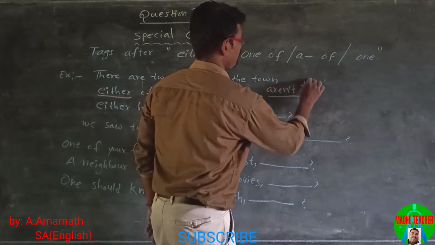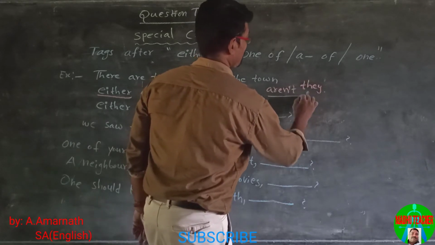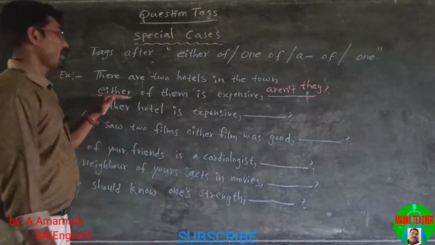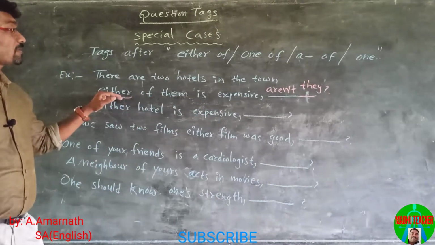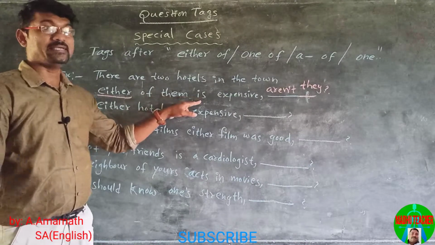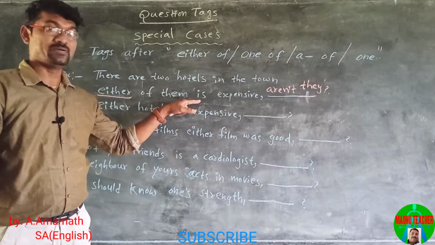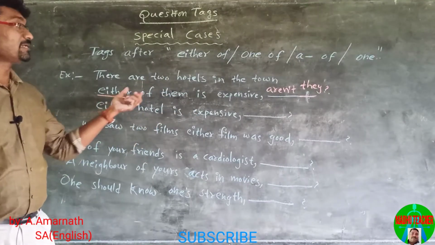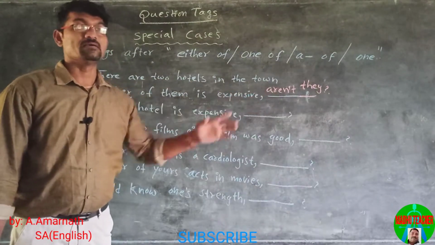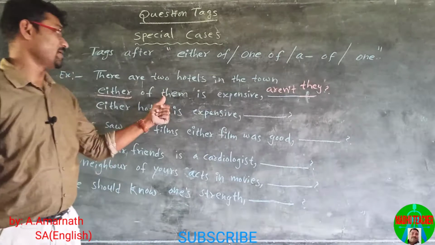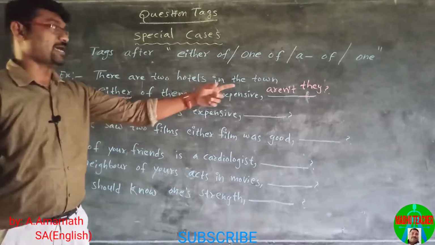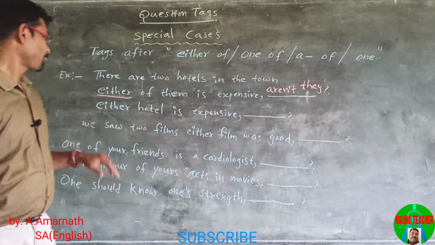Either of them is expensive, aren't they? Here either is followed by a singular verb, but we use a plural pronoun. The statement is in positive, the tag must be in negative.